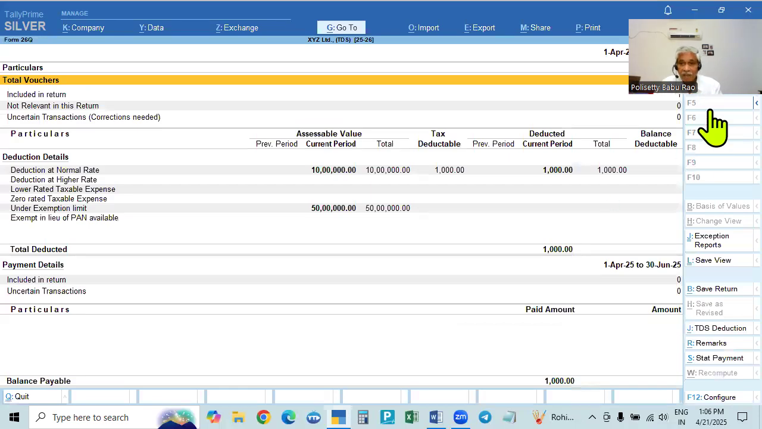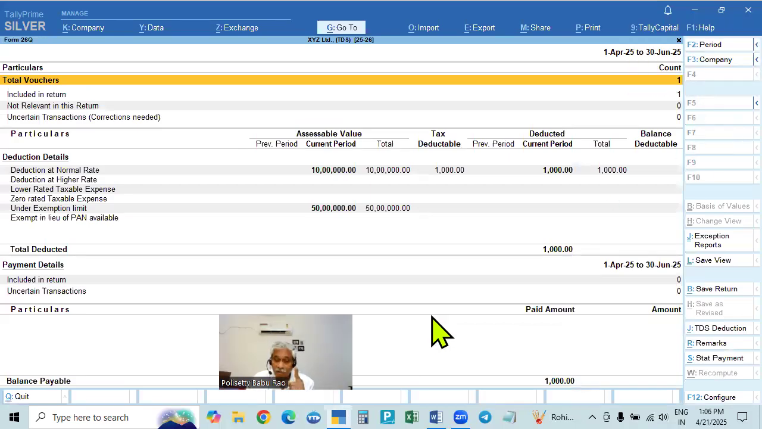See our quarterly report. We have to file the return quarterly, so it will show the report only quarterly, April to June. But here this is only for April. It is showing for the month of April. So totally 60 lakhs. 50 lakhs is the exemption limit, and the excess amount is 10 lakhs.